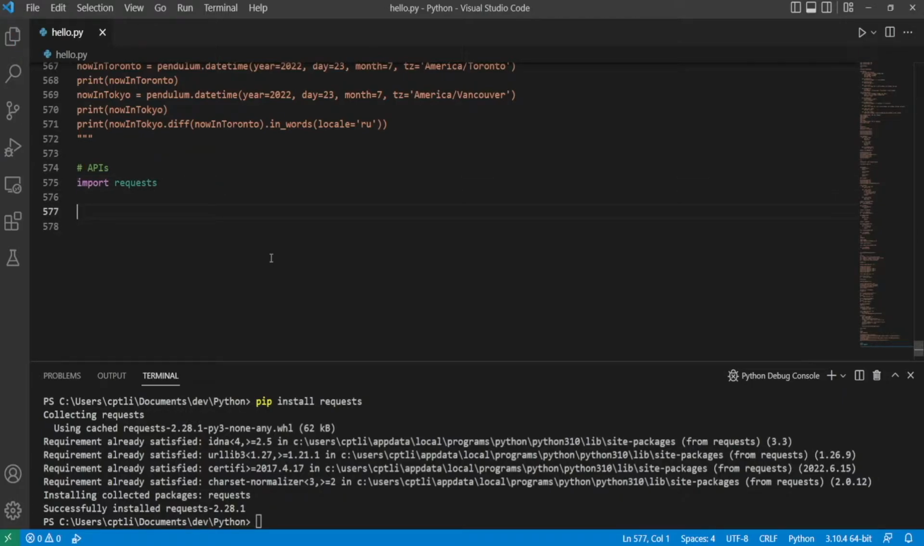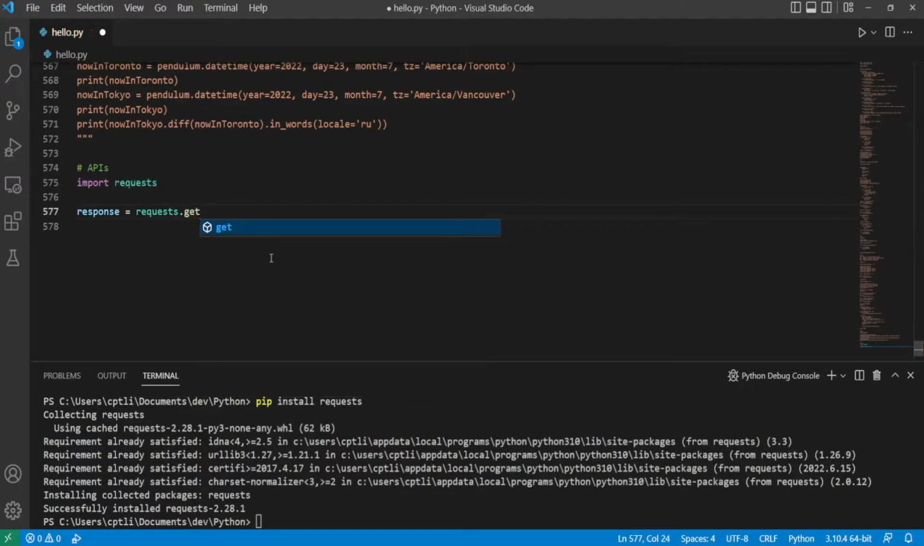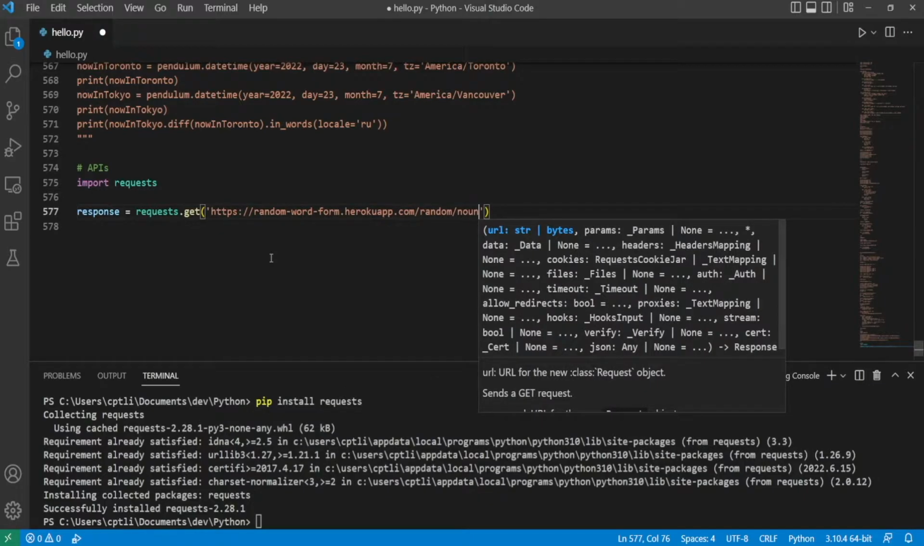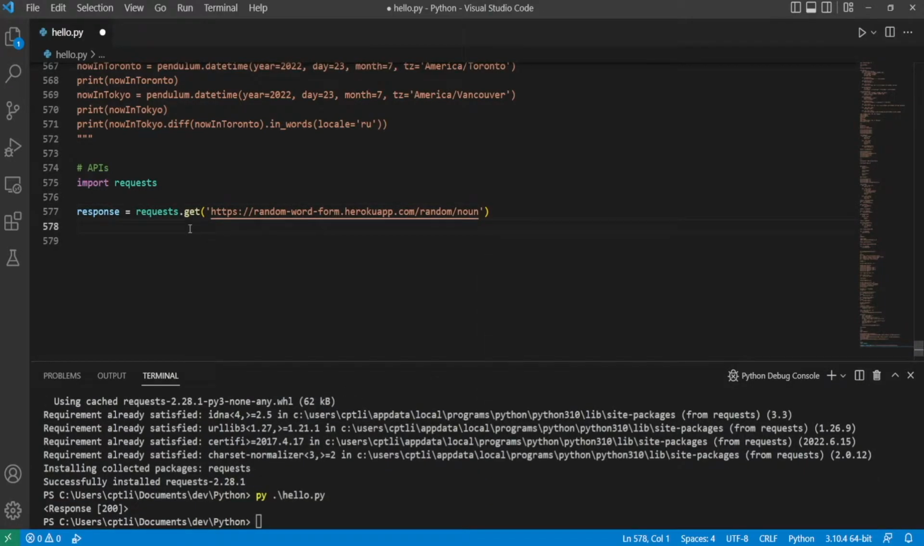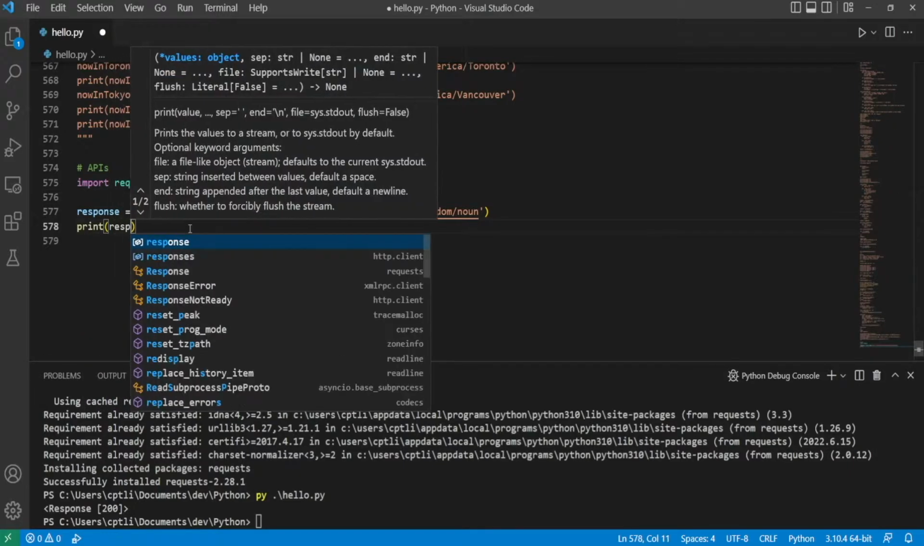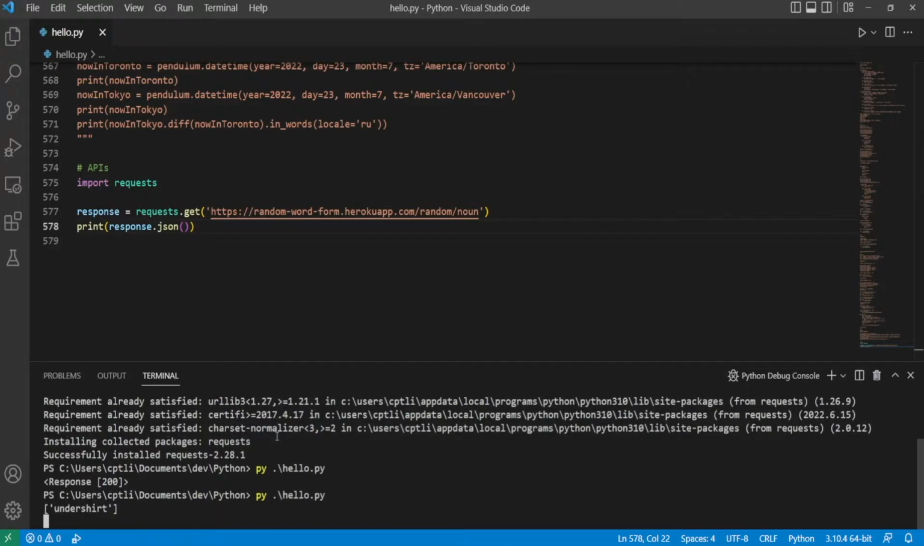Now, let's test out requests. In order to do this, we can just type response equals requests.get, and then we can pass in the string and we'll use the noun. Now, in order to actually see the response, we just need to type print response.json, and we can print that off here. There we go. We see we get undershirt.